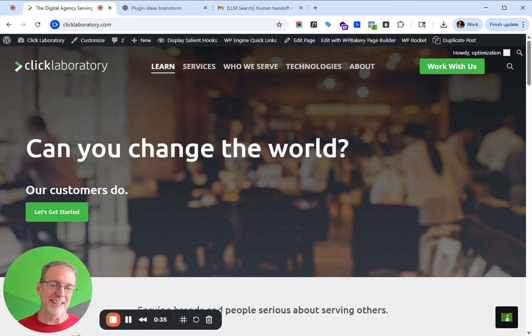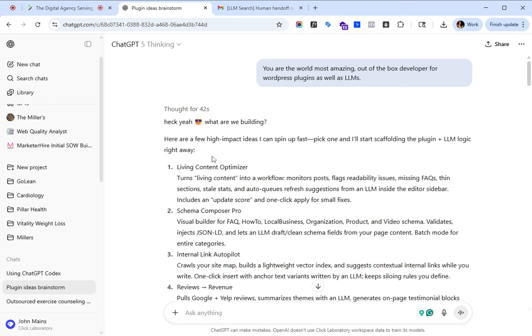On my site here, I use ChatGPT. It's not probably the best for creating code, in my opinion, at least from my experience so far. There's probably better platforms, I think it's called A0 or however you pronounce it. But in any case, I went to ChatGPT and spent about 15 minutes.